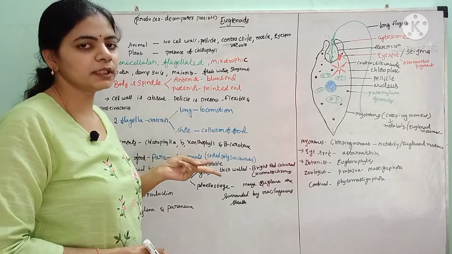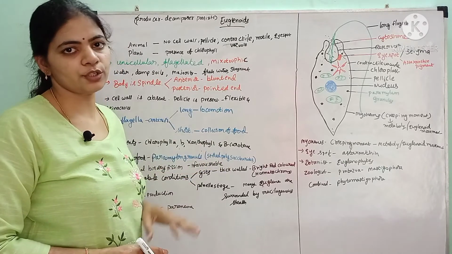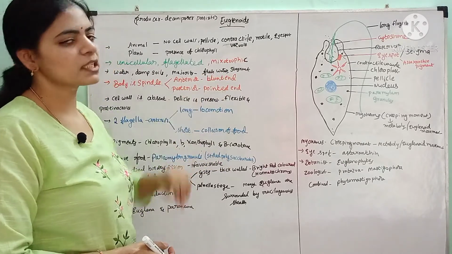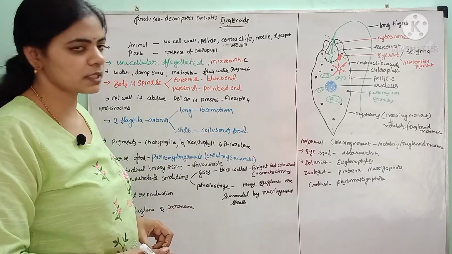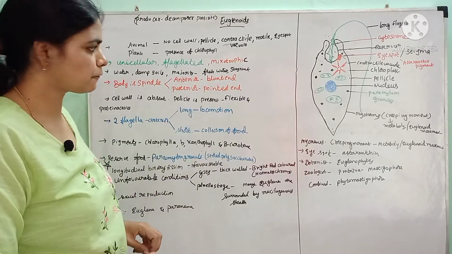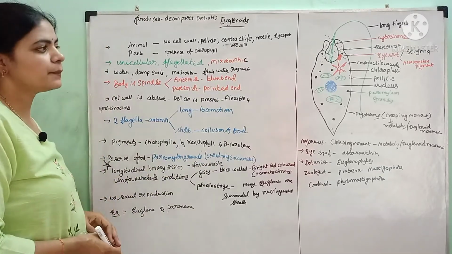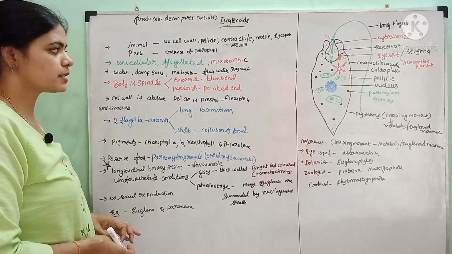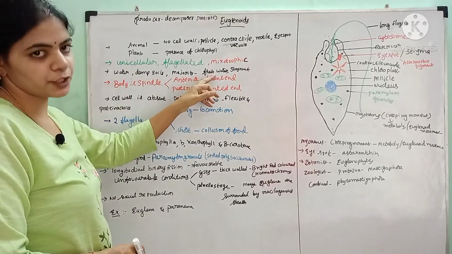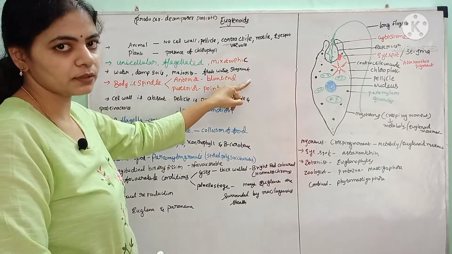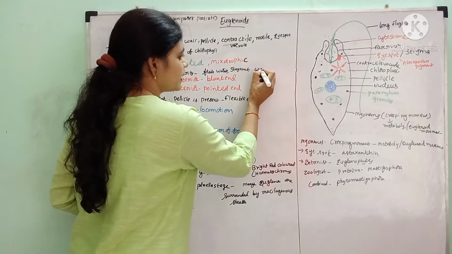Two types of nutrition are exhibited, hence it is called mixotrophic nutrition. These are mainly present in water, damp soils, and majorly in fresh water, that too in stagnant water.